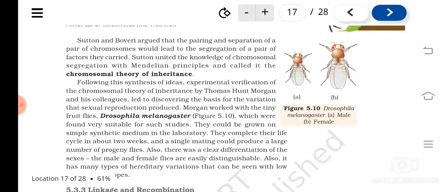From their studies it was found that chromosomes come close together, separate, and exchange their fragments during meiosis. All these are the reasons for how genes get recombined. Understood? Recombination happens due to the behavior of chromosomes. This was proved by Thomas Hunt Morgan in Drosophila melanogaster.